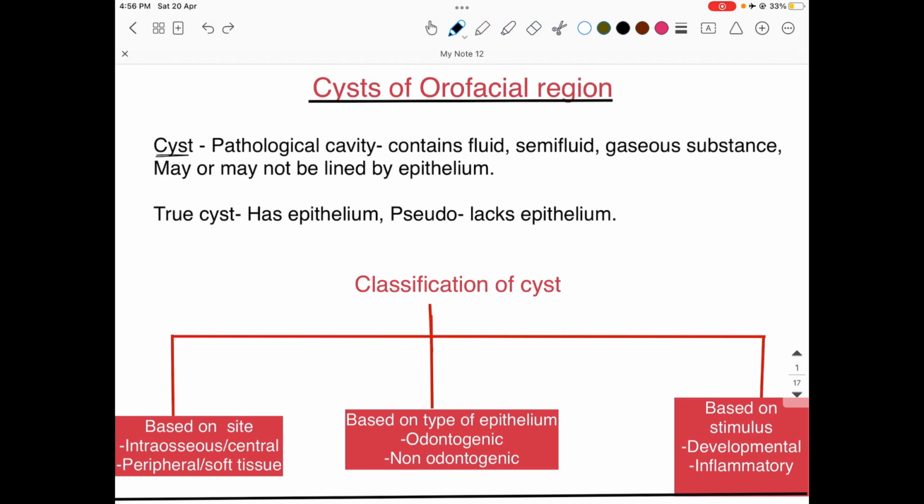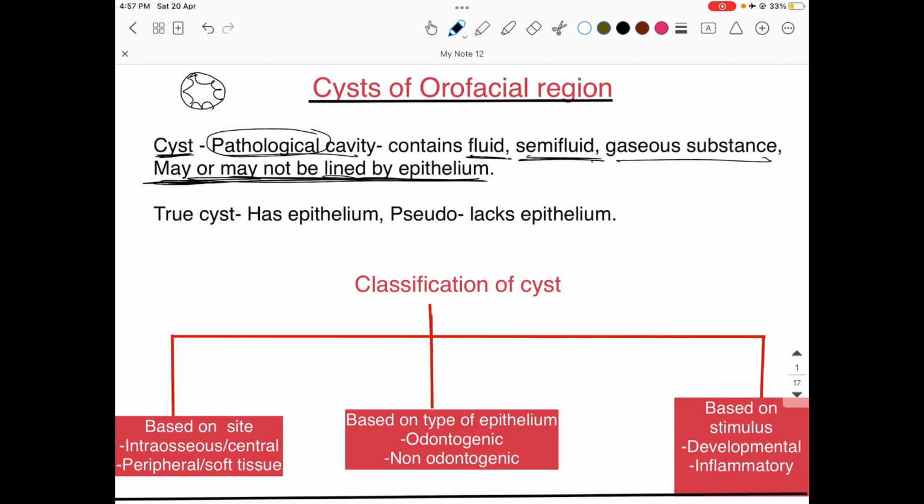So what actually do we mean by cyst? We have heard this term so many times, but do we actually know the meaning of this? Cyst is basically a pathological cavity. We know pathological means something which is not normal, right? So cyst is a pathological cavity which may contain fluid or semi-fluid or gaseous substance, which may or may not be lined by an epithelium. It is not necessary that a cyst may always be lined by an epithelium. There may be epithelium or there may not be an epithelium.